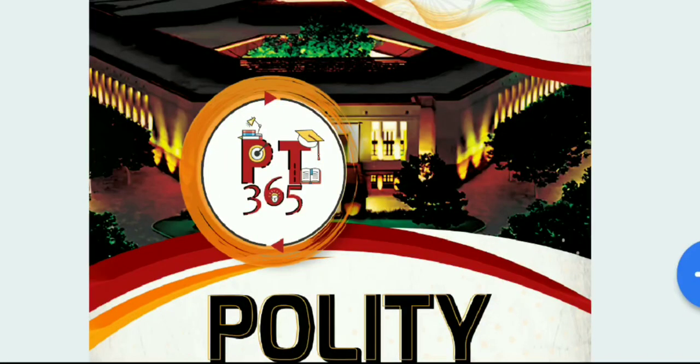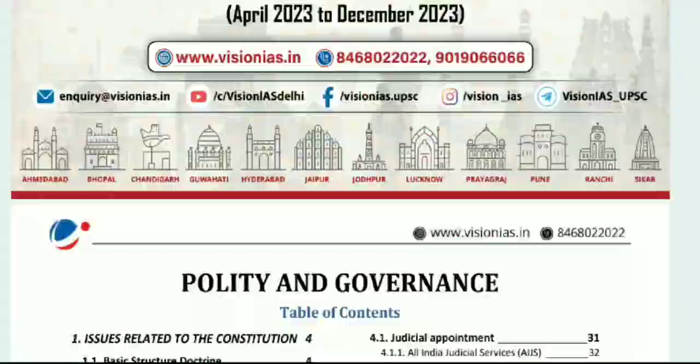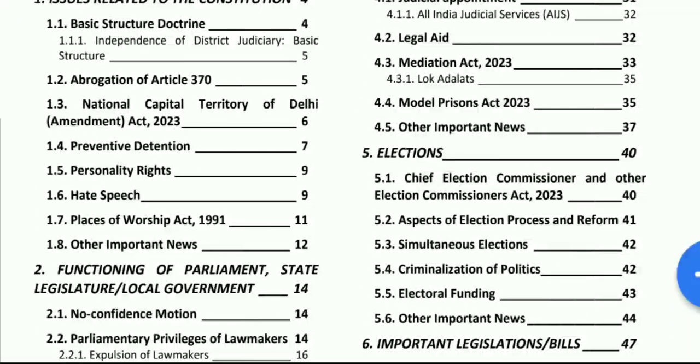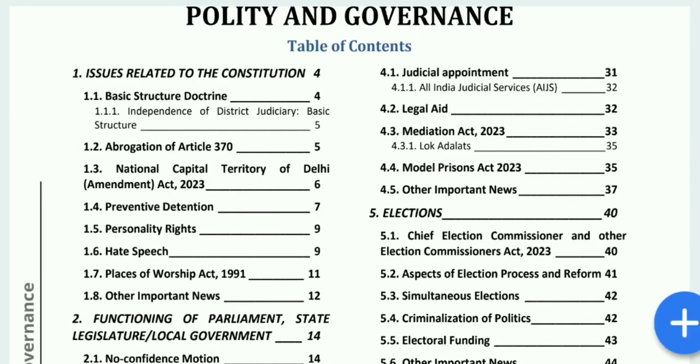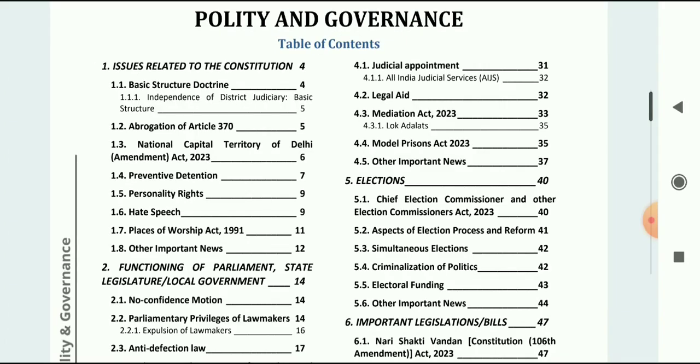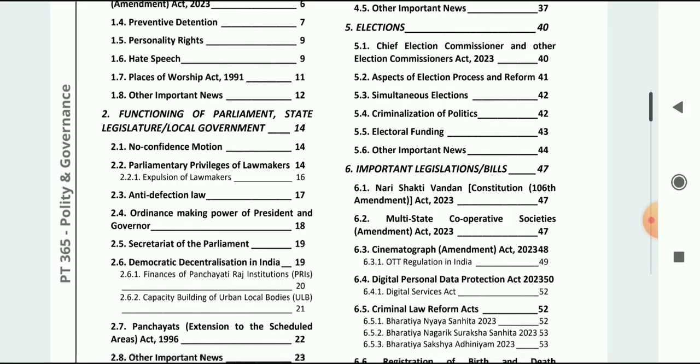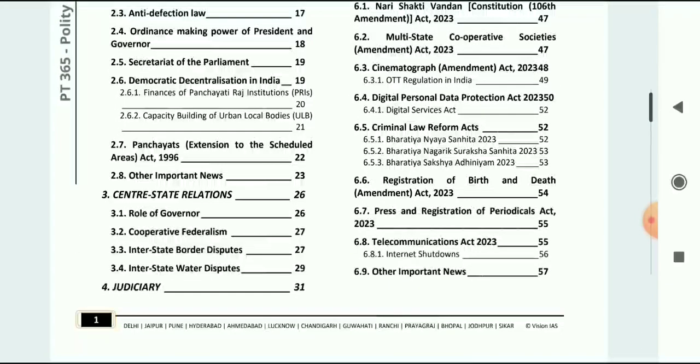First of all, let's check the content of the Vision IAS material. तो पहले देख लेते हैं हम लोग, and this is for polity and governance, which they have uploaded first. First is issues related to the Constitution. Number 2 is functioning of Parliament, state legislature, local government. Number 3 is Centre-State relations, very important.